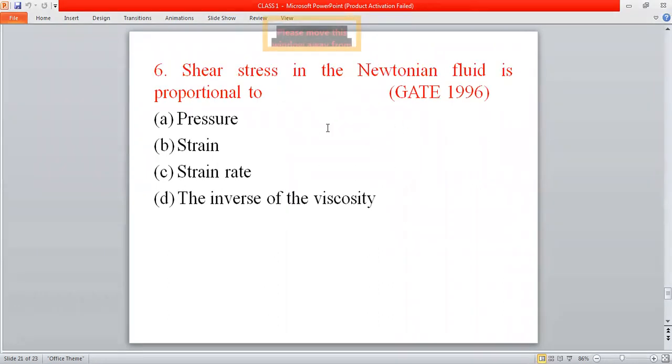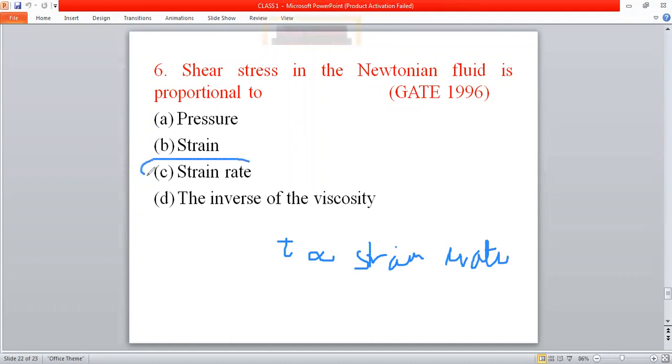And the next question is, shear stress in a Newtonian fluid is proportional to. This question was asked in the year 1996. This is also a similar question. So shear stress, that is tau, is directly proportional to rate of shear strain or strain rate. So the answer will be option C, strain rate.